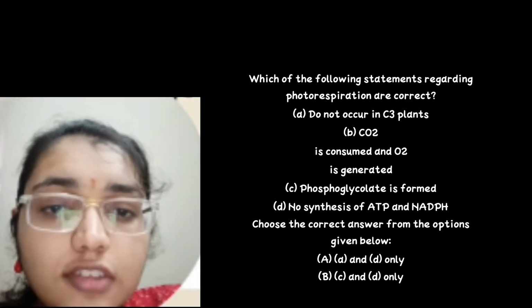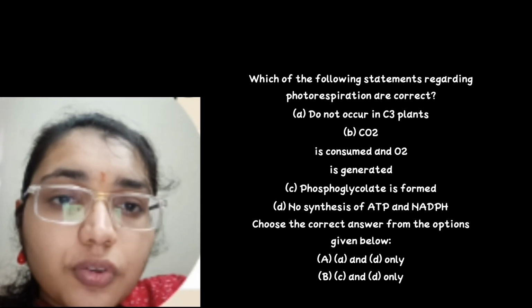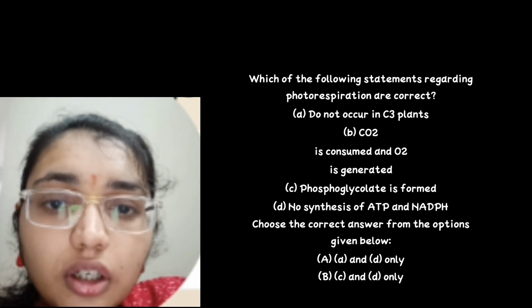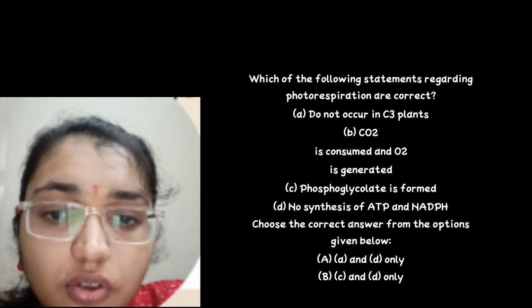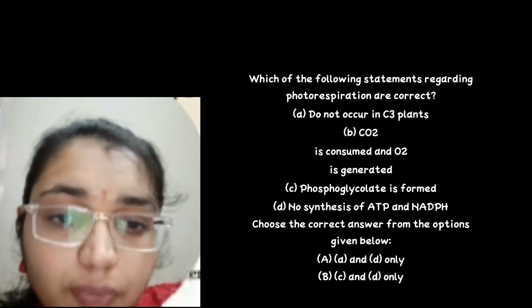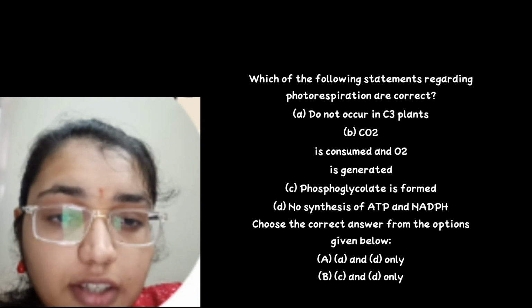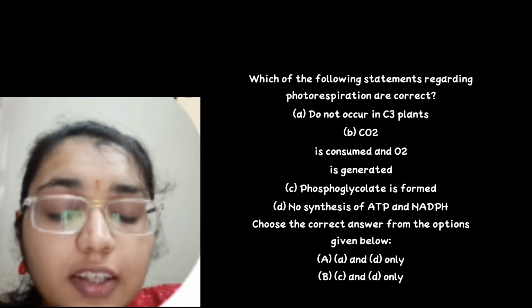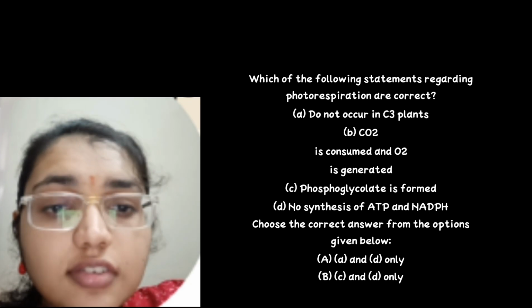Which one of the following statements regarding the photorespiration are correct? We have to tell. So here, "do not occur in C3 plants" is wrong. Photorespiration occurs specifically in C3 plants under high temperature and lower CO2 condition. It is absent in C4 plants, thus A is incorrect.